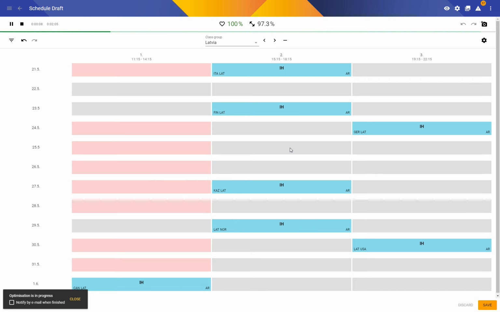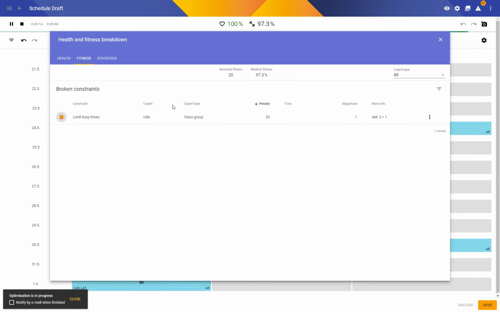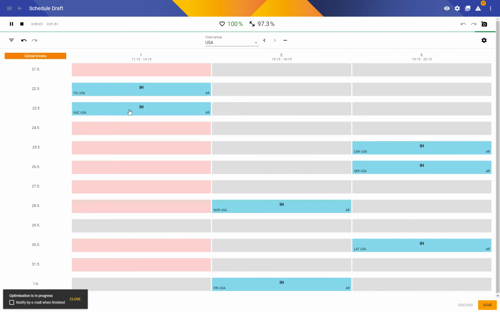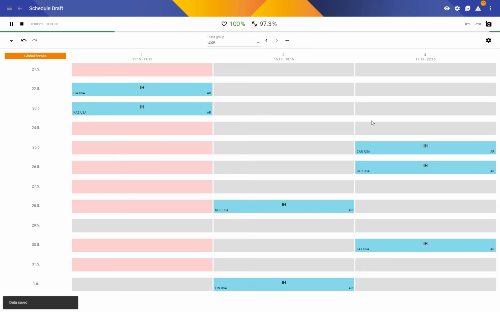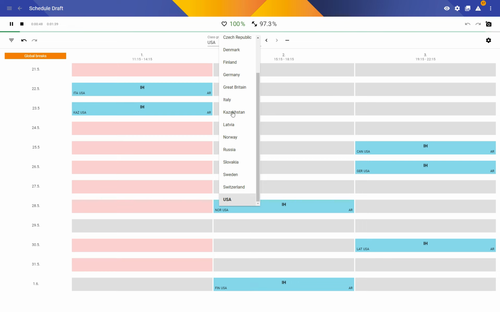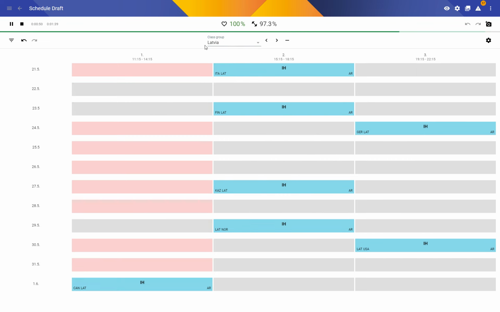97.3, and we're back to the only problem of USA having to play twice in the morning. We've eliminated all those cases where a team plays in the evening and then in the afternoon the following day, which is very good. But let's take this one more step and actually try to eliminate those cases where a team plays in the afternoon and then in the morning the following day.